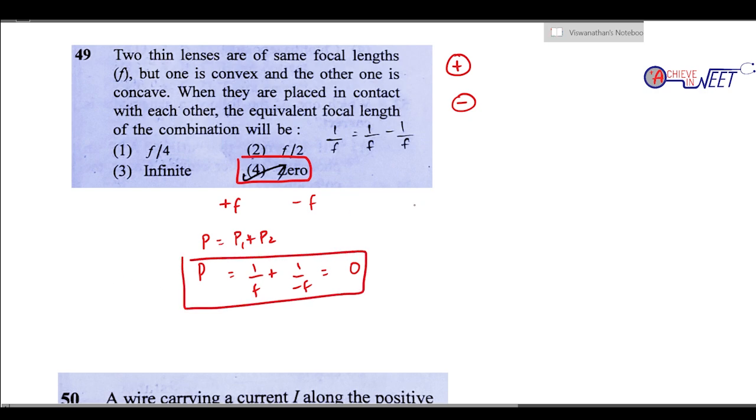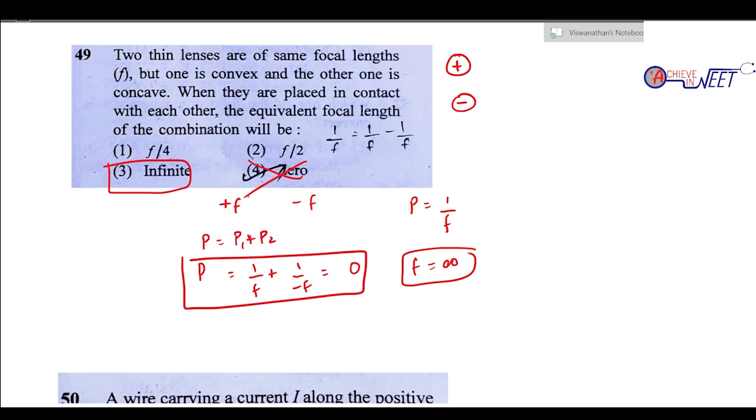So if power is 0, the equivalent power is 1 by focal length. So if power is 0, then focal length is infinite, right? So option C is correct, right? It went wrong like this. So you can't do these kind of relationships. Right, you'll be tempted to put it, that temptation will come, but I would say resist the temptation. It is 1/f plus 1/-f.